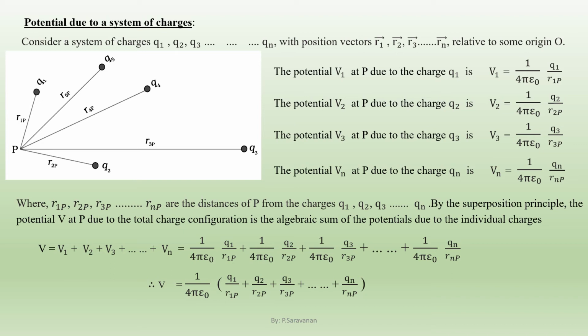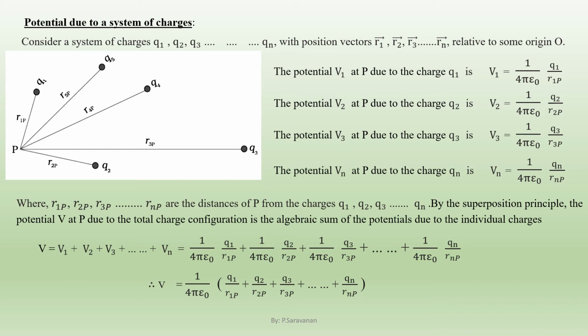Consider a system of charges q1, q2, q3 up to qn with position vectors r1, r2, r3 up to rn relative to some origin O. The potential V1 at P due to the charge q1 is V1 equal to 1 by 4 pi epsilon naught into q1 by r1P. The potential V2 at P due to the charge q2 is V2 equal to 1 by 4 pi epsilon naught into q2 by r2P.